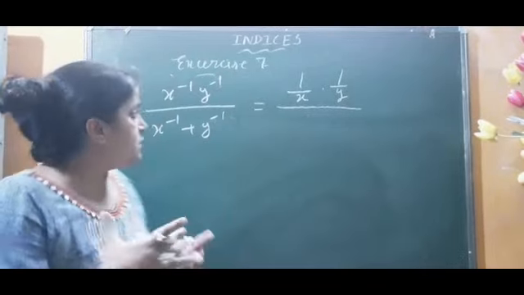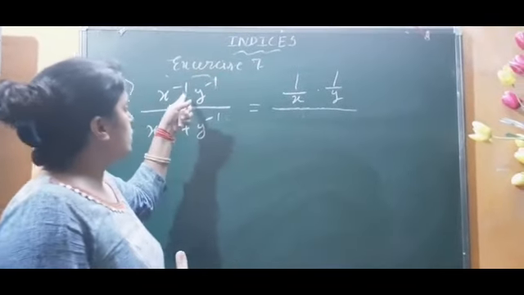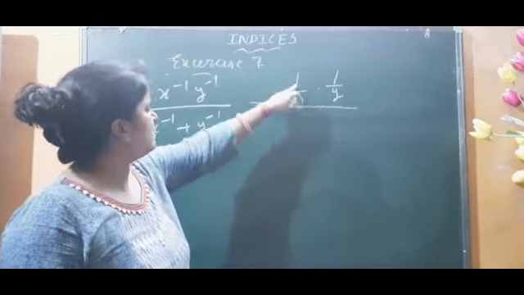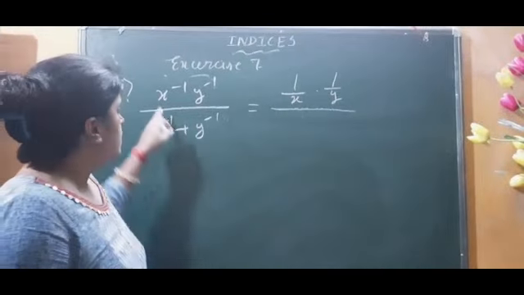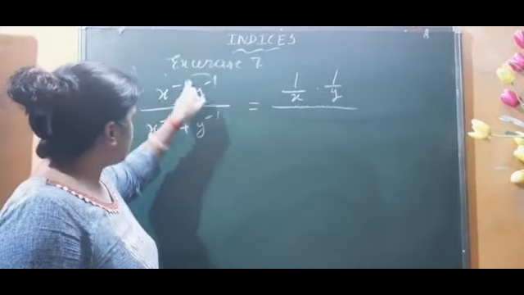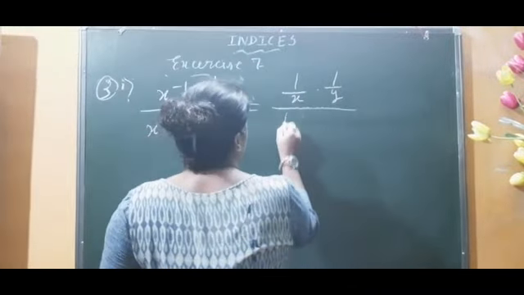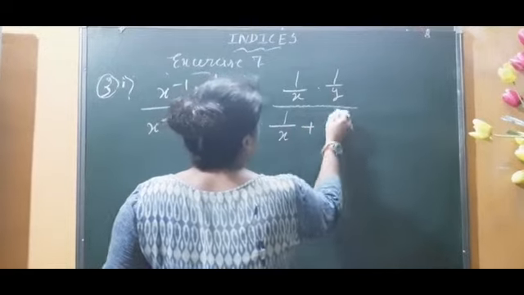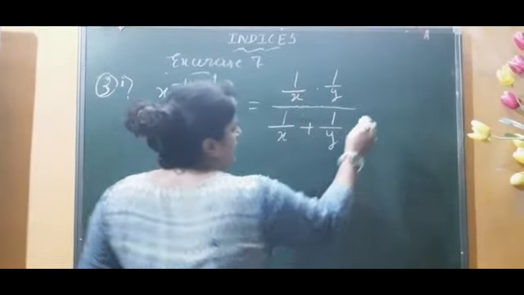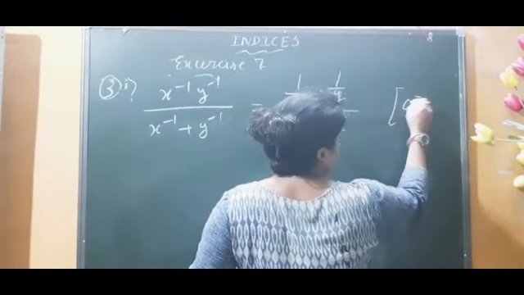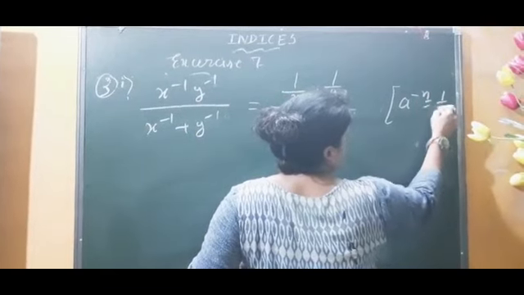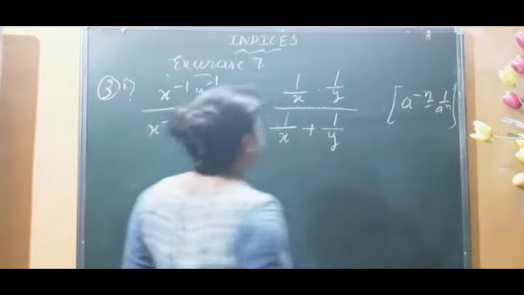Because mostly I have seen children make that type of mistake. If power 2 is there, they will write 2 by x. Wrong. You are writing the reciprocal, so the power will stay with the base, only the sign you will change. And here x to the power minus 1 means what? 1 by x plus 1 by y. And which rule have we used? This law we have used here. So I have mentioned it here.